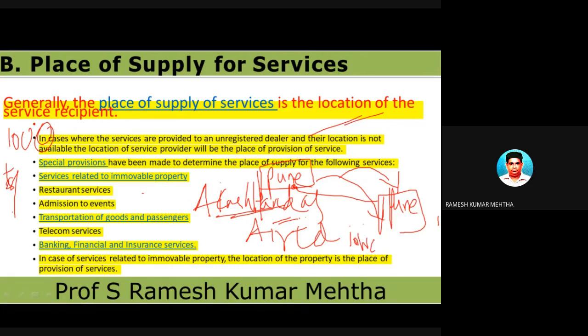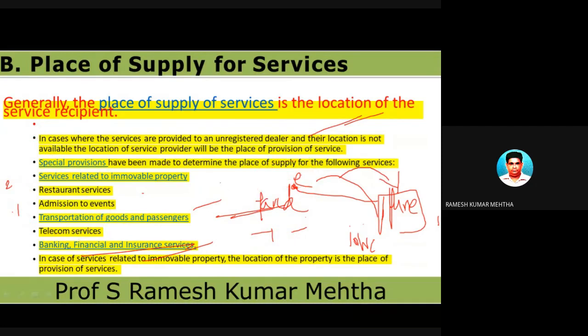So 14% will go to CGST and 14% will go to SGST. That is 140 rupees for CGST and 140 rupees for SGST. The total amount will be 1,280. Hope this is also loud and clear.